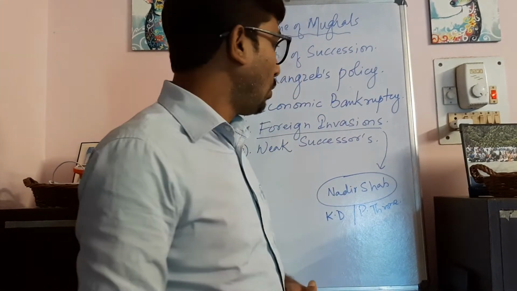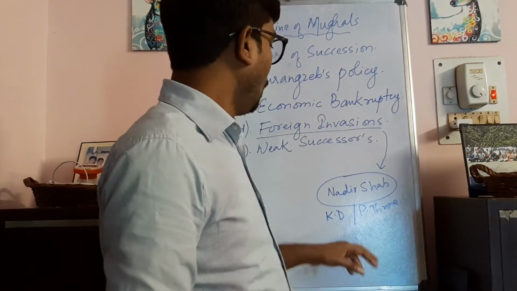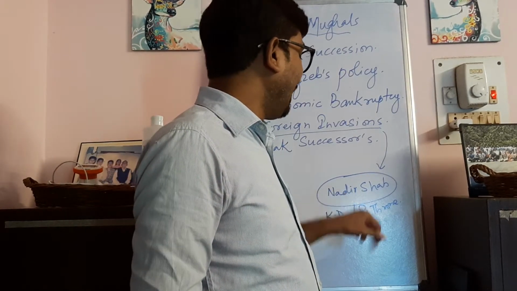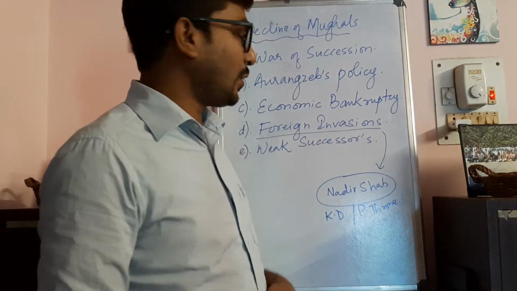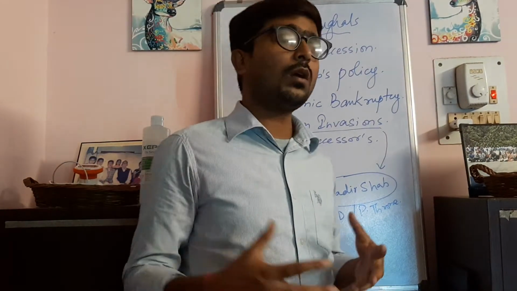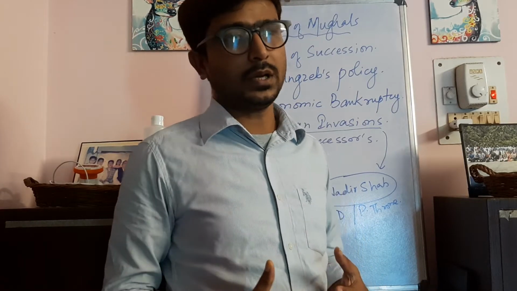One among them was Nadir Shah. He was a prominent leader from Turkey who invaded India several times, and it was Nadir Shah who took a lot of wealth from India during the last reign of the Mughal period.